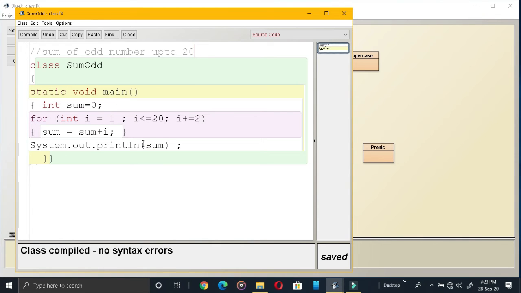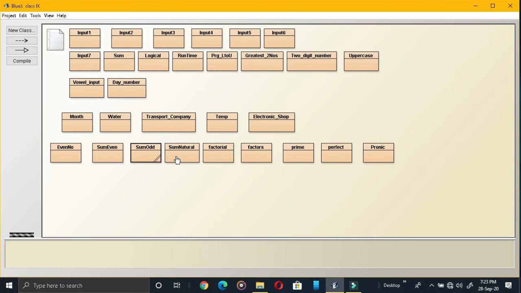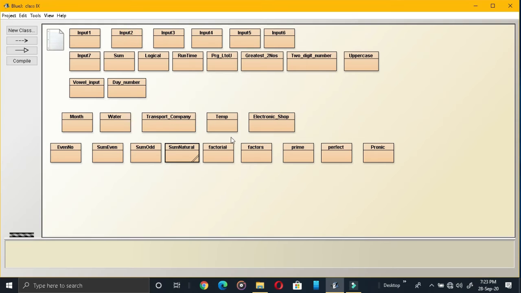Now sum of odd numbers. Instead of 2, 1 will come, there are no other changes. So let us run that also. Okay, sum of odd numbers, see, 100 is printed. Then natural numbers up to 20, its sum. This was the program. Then I am closing it, then running it. Okay, 210.